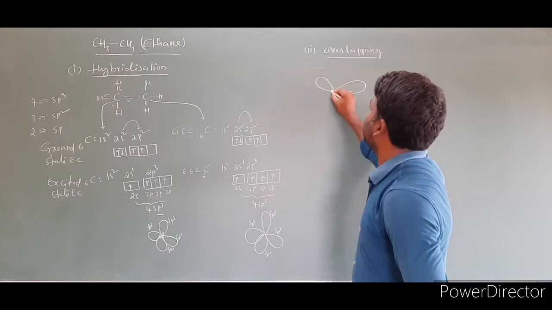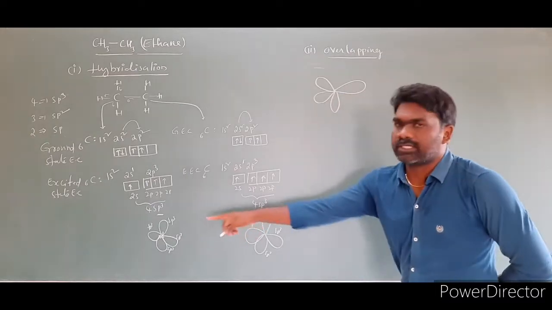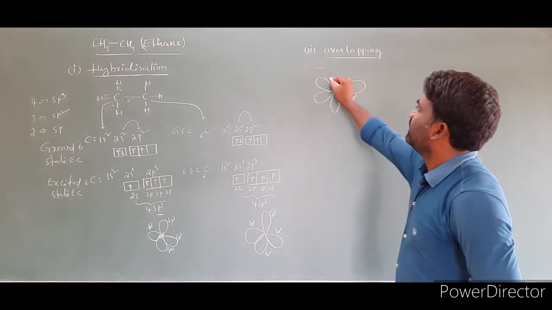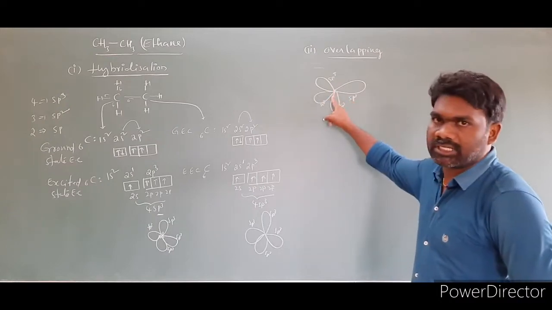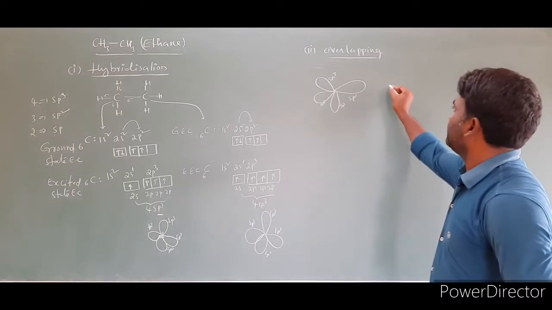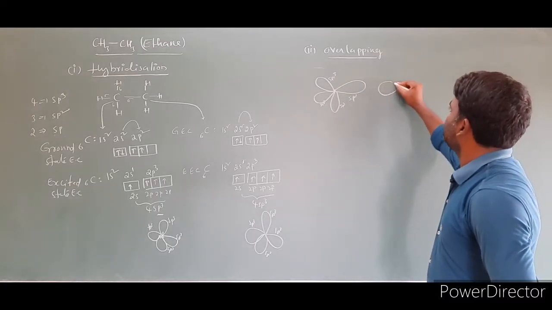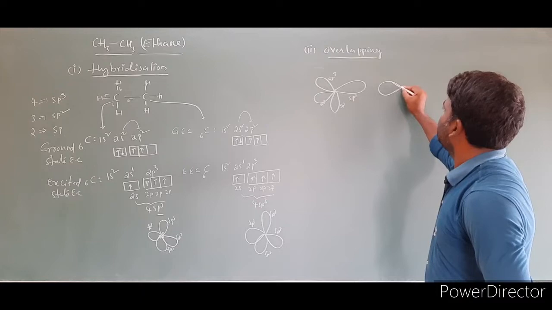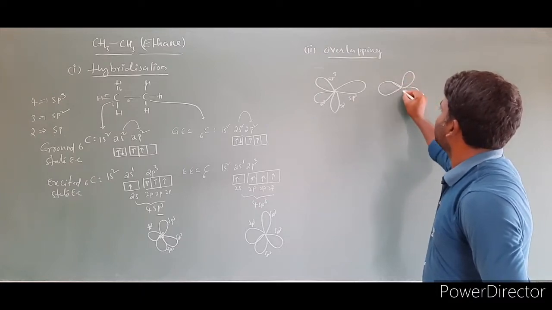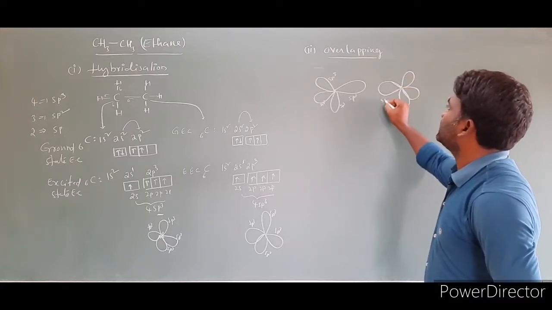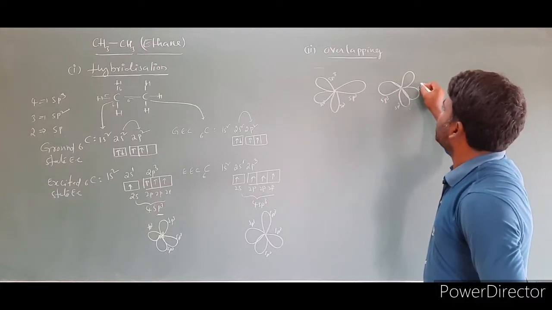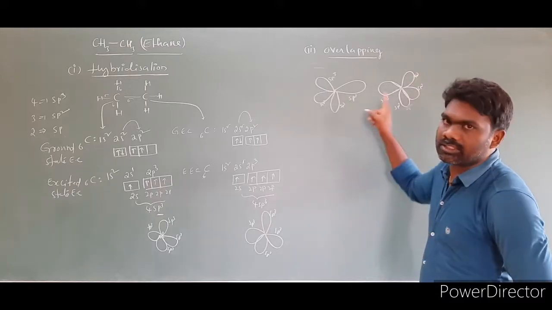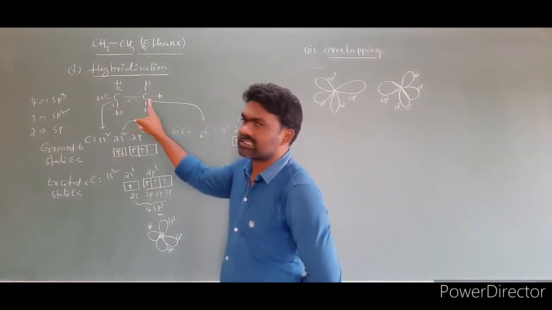First, second, third and fourth. This hybridization I took. What is this? sp3. This is also sp3, this one also sp3, from one carbon. This hybridization I am also taking here like this. Right? This is sp3, this is sp3, it is also sp3, and this one also sp3. These are the 2 carbons, this carbon and this carbon I took.